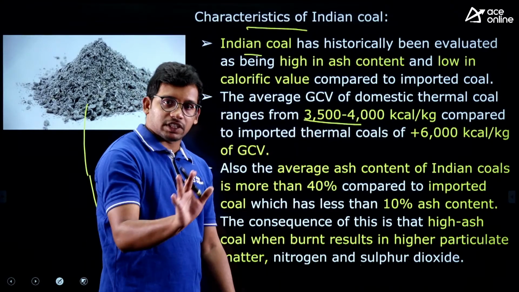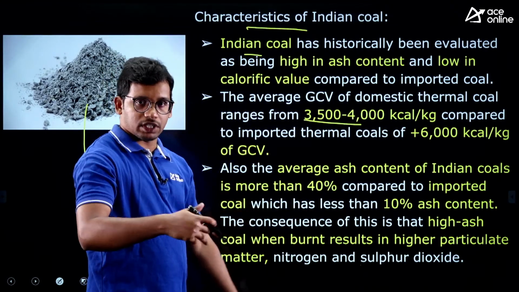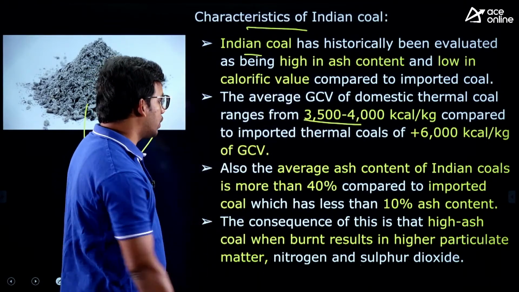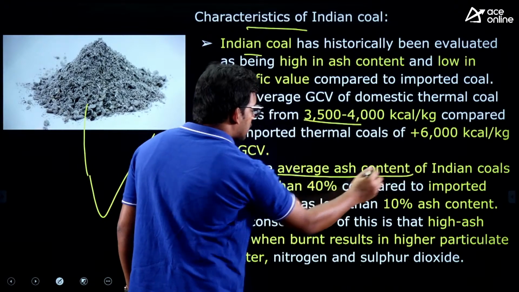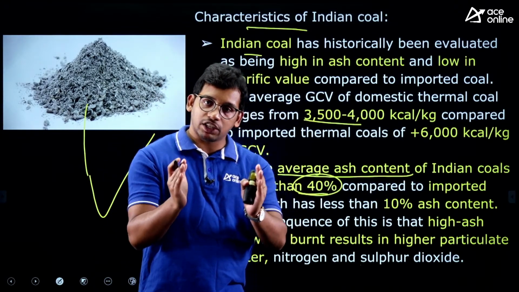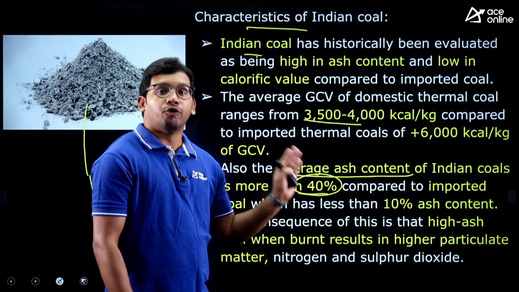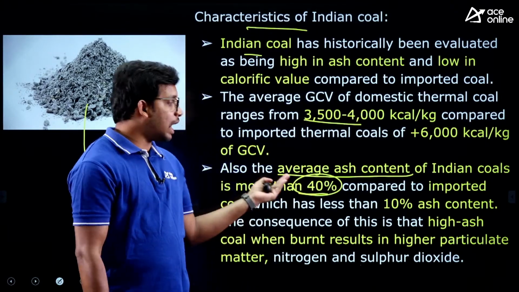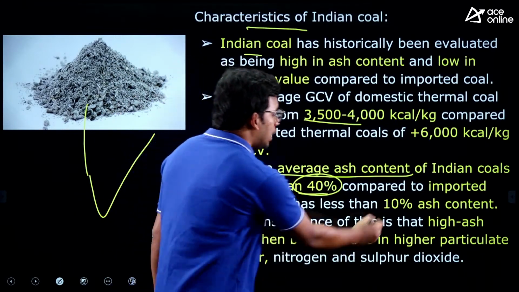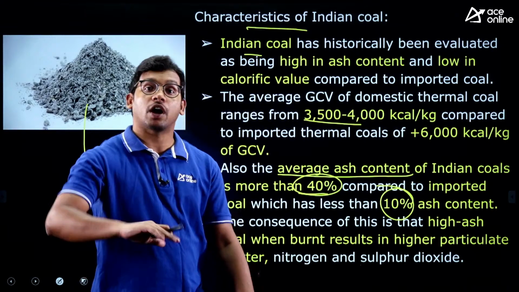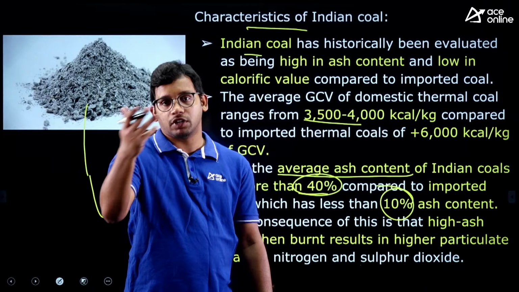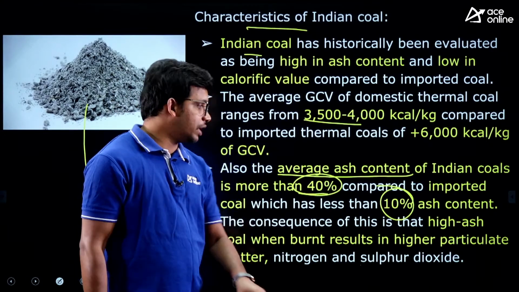This was justified with some examples also, to show that India has less quality coal. On average, the ash content of India's coal is 40%. That means if you take 1 kg of coal, 400 grams is ash. Whereas in the case of imported coal from other countries, it is only 10% ash. That means the carbon content is higher in other countries' coal. That's why we are importing most of our coal, because we require quality coal.